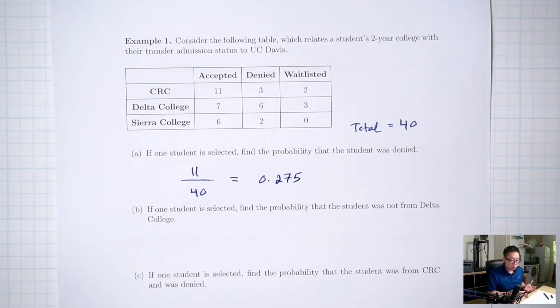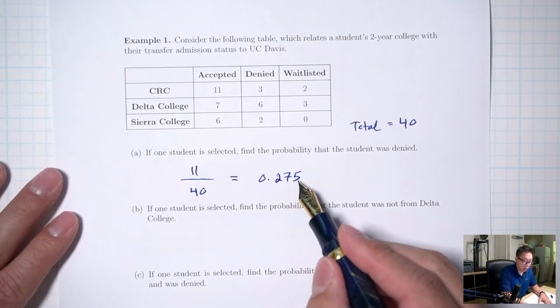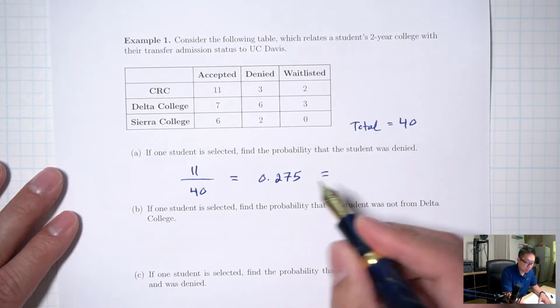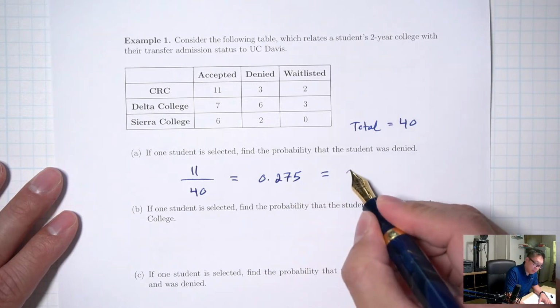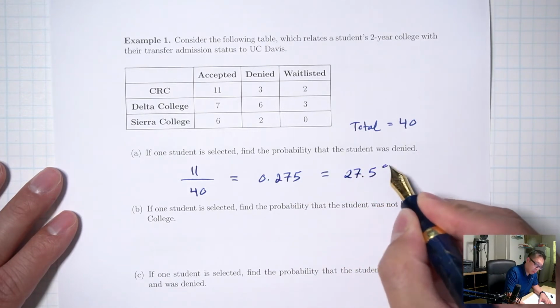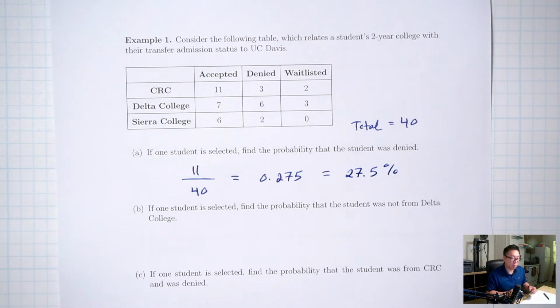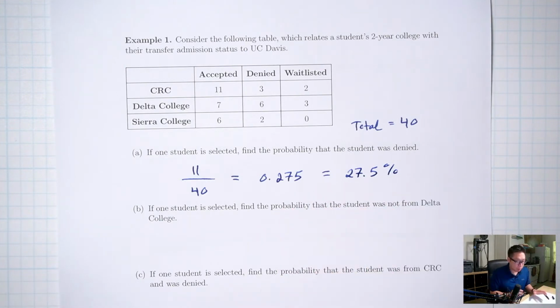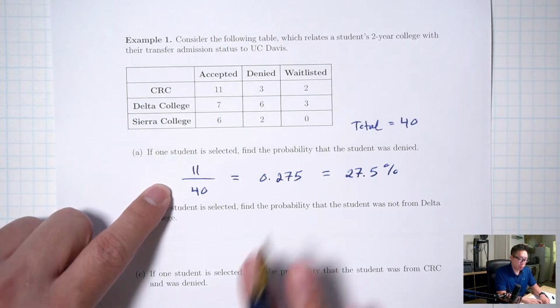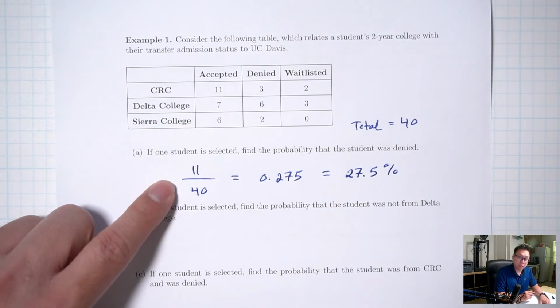And then we can also convert this to a percent, which we're probably more used to. So 0.275 as a percent would be move the decimal 2 to the right, and you get 27.5%. So there's a 27.5% chance of selecting a student who was denied. Now for your lab, just enter the fraction, right? Don't worry about the decimal or the percent. Just enter the fraction.